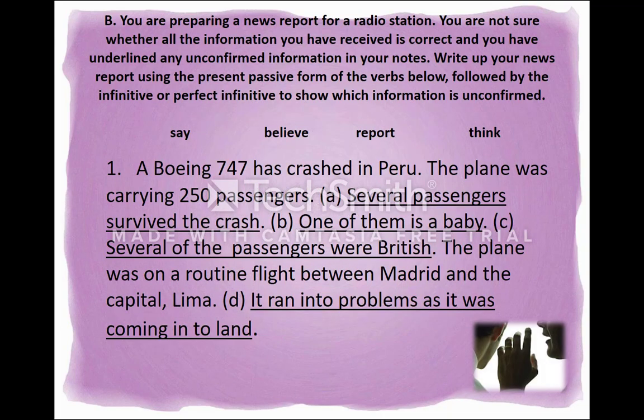Okay, now let's look at section B. Let's say you are preparing a news report for a radio station. You're not sure whether all the information you have received is correct, and you have underlined any unconfirmed information in your notes. Write up your news report using the present passive form of the verbs below, followed by the infinitive or perfect infinitive to show which information is unconfirmed. Okay, start now.